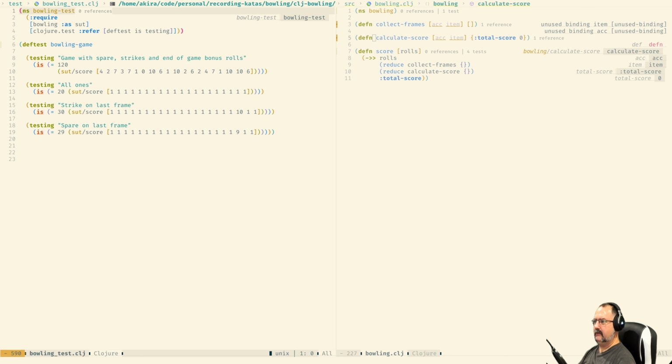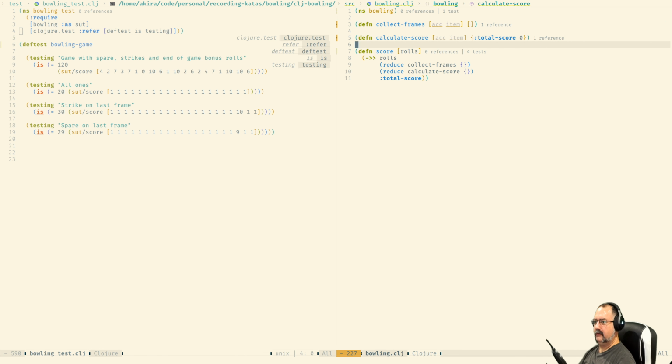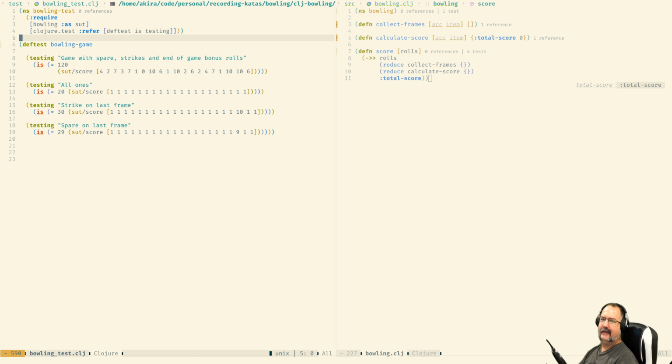Collection, that is collection, and it returns total score all the time. What am I missing over here? I'm missing something. Don't worry, we'll get there. No worry right now that these ones are failing because they were going to be failing anyway. But now I can start looking at implementing this around these collect frames.